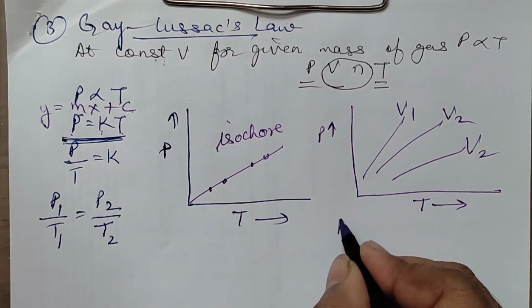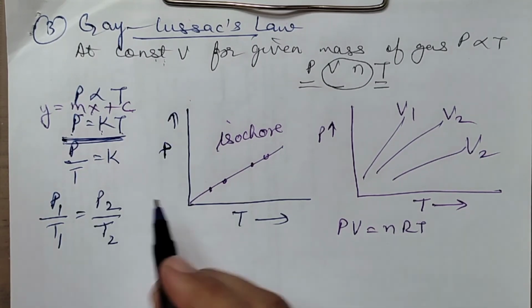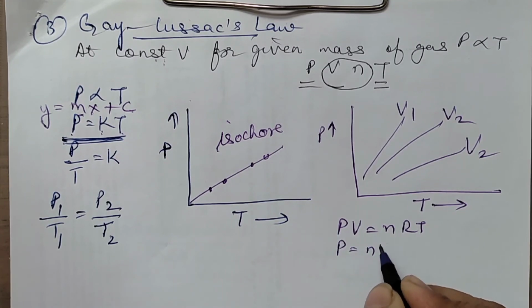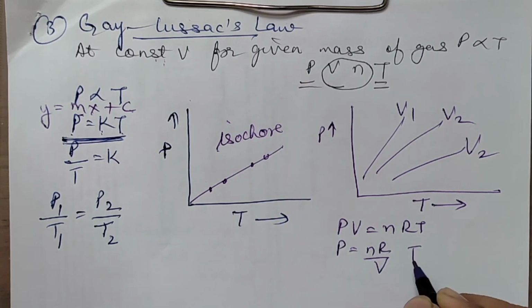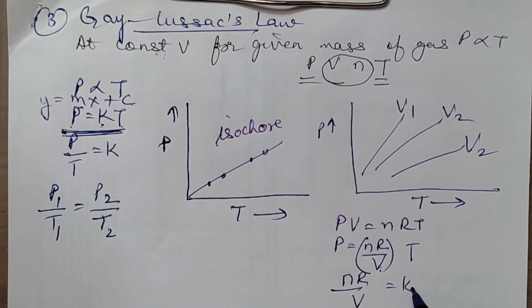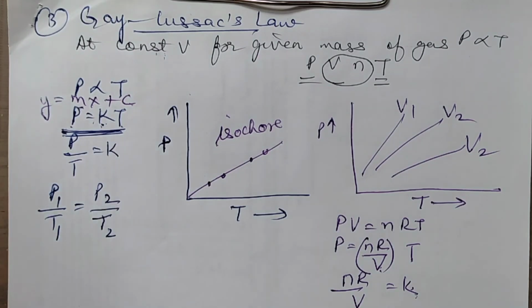Now in this question, what are we going to do? Again, we'll be comparing PV is equal to nRT. We'll get in that formula P and T only. So you will have P is equal to nR by V into T. So this part is nothing but your K value. That means nR by volume is your constant. K means what? Your slope. So K is your slope.